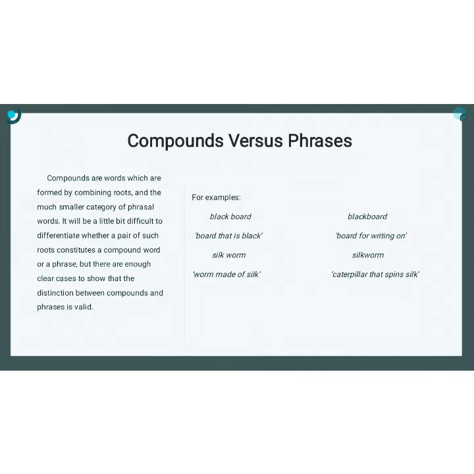Today I want to tell you about the material of chapter 5: open words, blanks, and phrasal words. So, let's go. 1. Compound versus phrase. Compounds are words which are formed by combining roots, and the much smaller category of phrasal words. It will be a little bit difficult to differentiate whether a pair of such roots constitute a compound word or a phrase, but there are enough clear cases to show that the distinction between compounds and phrases is valid.